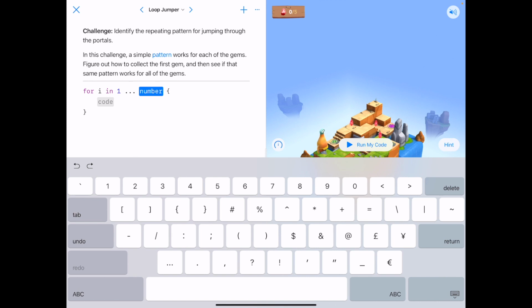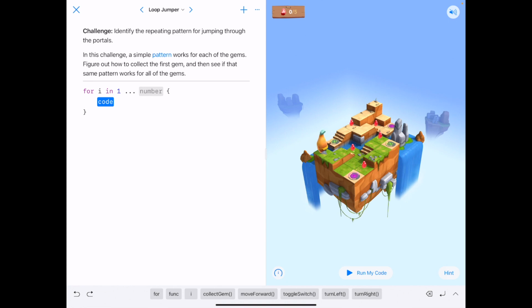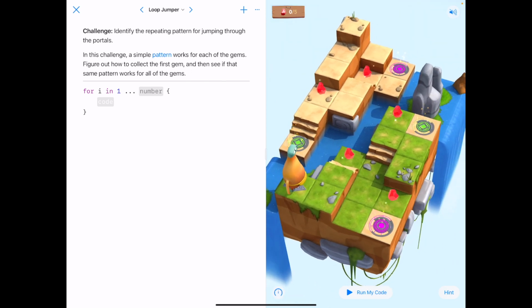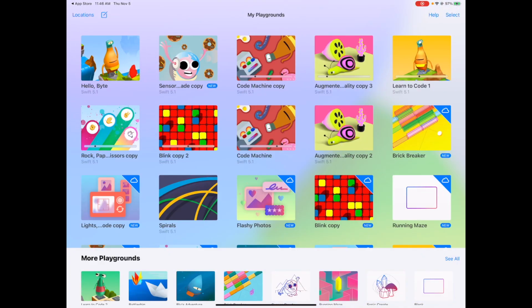And you would tell it how many times to repeat where it says number, and you would tap here where it says code, and you'd enter the commands to, again, get to that first gem, and make sure that your character's facing the same way that they started out. And that will help you to solve that puzzle. So have fun using Swift Playground if that's your option for learning.